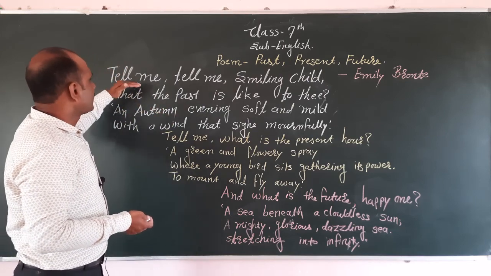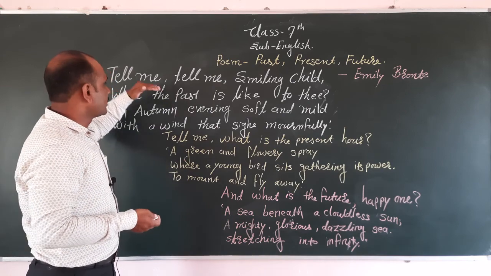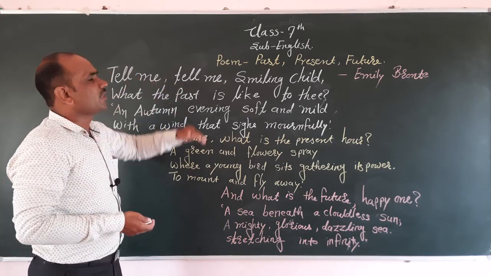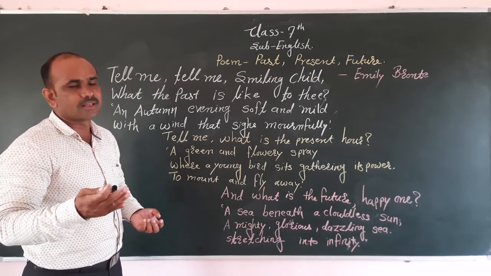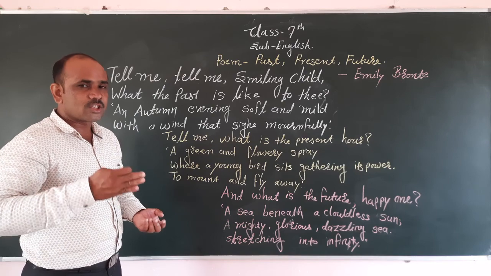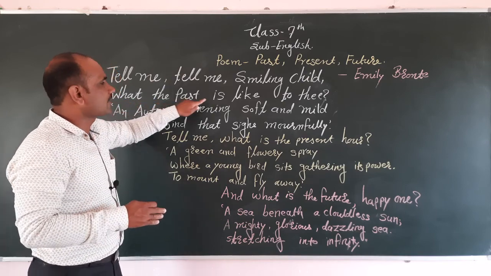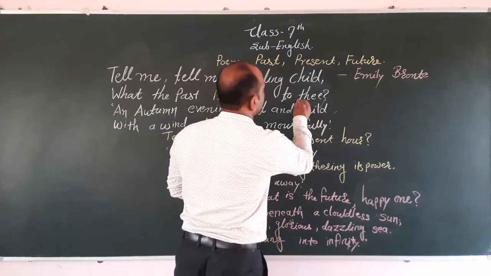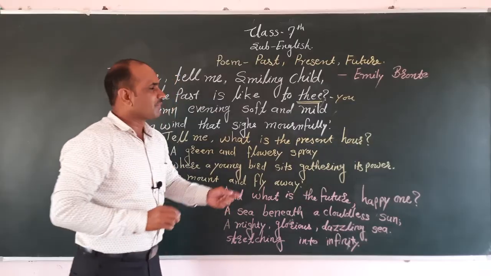Now we discuss here, tell me, smiling child. Who asked the question? Who is speaking first? The poet said that, tell me, smiling child. Now you are laughing. Who said that? The poet said that. Smiling child, you tell me first what the past is like to thee. Thee means you.